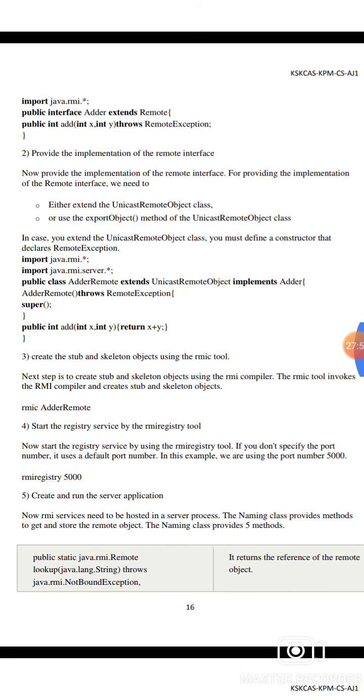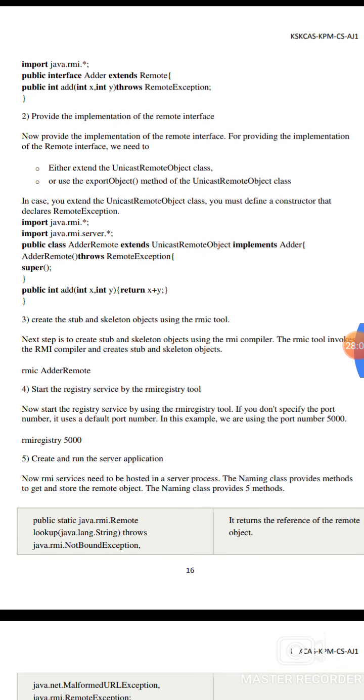import java.rmi.*; import java.rmi.server.*; public class AdderRemote extends UnicastRemoteObject. AdderRemote() throws RemoteException { super(); } public int add(int x, int y) { return x + y; }